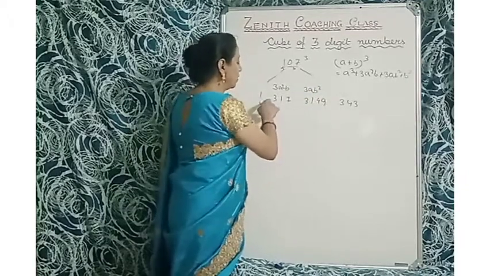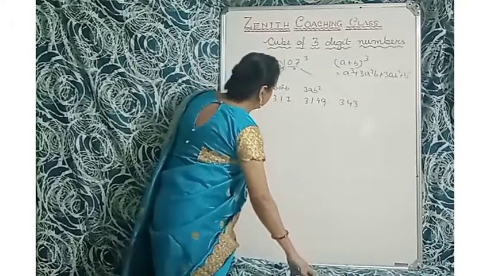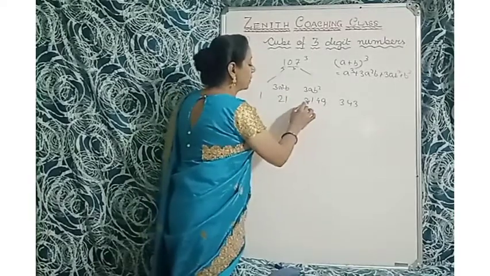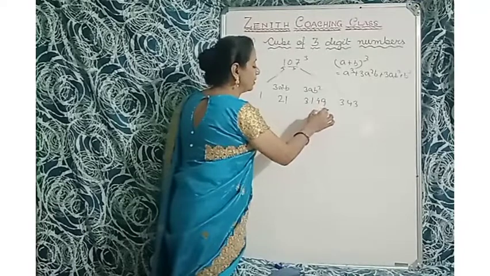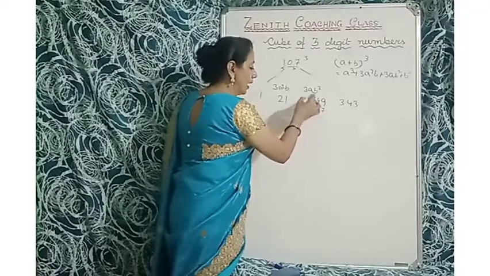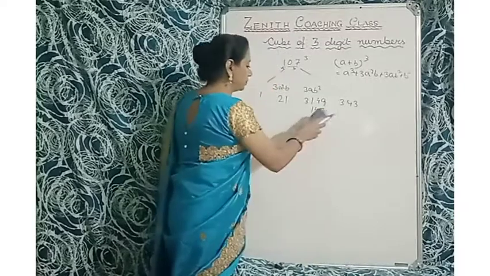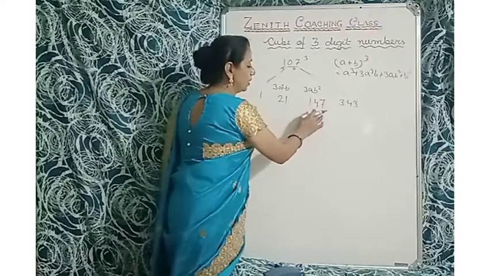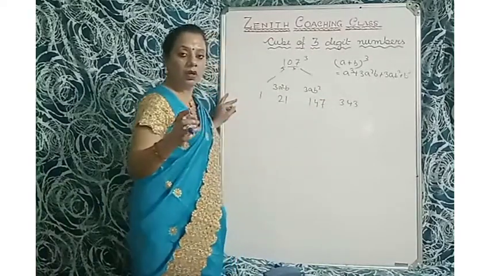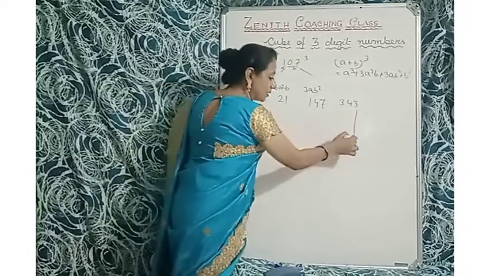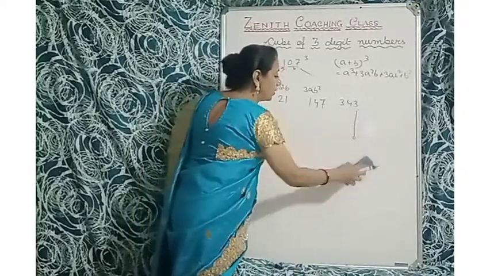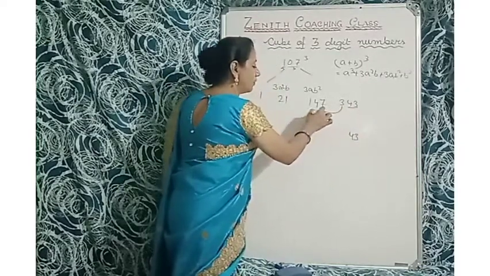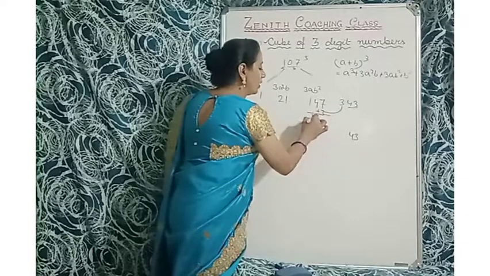Okay, so what will you write? 3 sevens are 21, and multiplied by 1, that is 21. And 49 multiplied by 3: 3 nines are 27, 7 and 2 in hand. 3 fours are 12 and 2 is 14. So here 147. In the case of a 2-digit number you take only 1 digit, but here you will take 43 as a 2-digit number. So carry over 3, plus 3, that is 115.